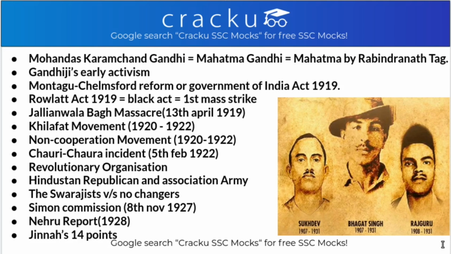That took place on February 5, 1922. We know Gandhiji was a preacher of ahimsa, that is non-violence, and this incident was a huge shock for Gandhiji, and for this reason he had to cancel and call off the movement.